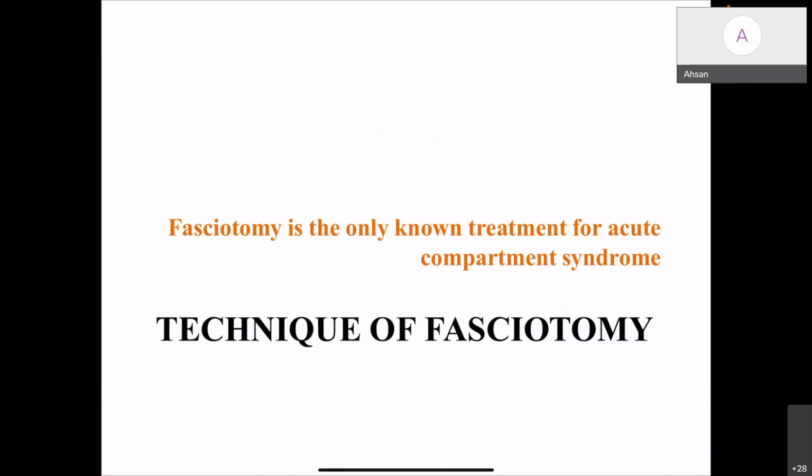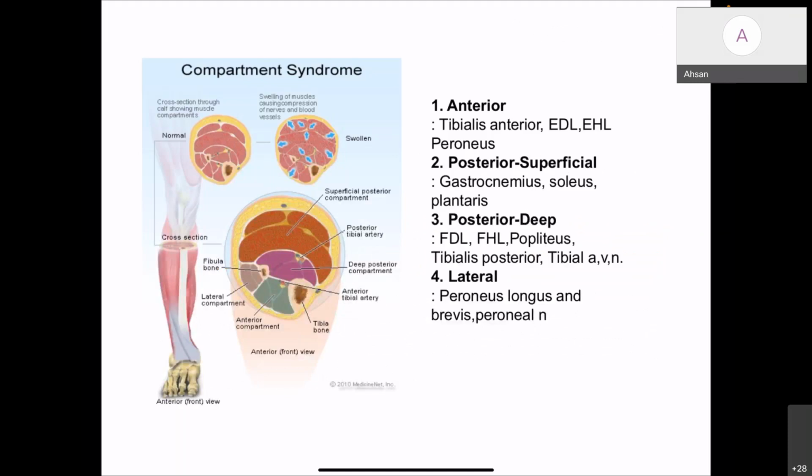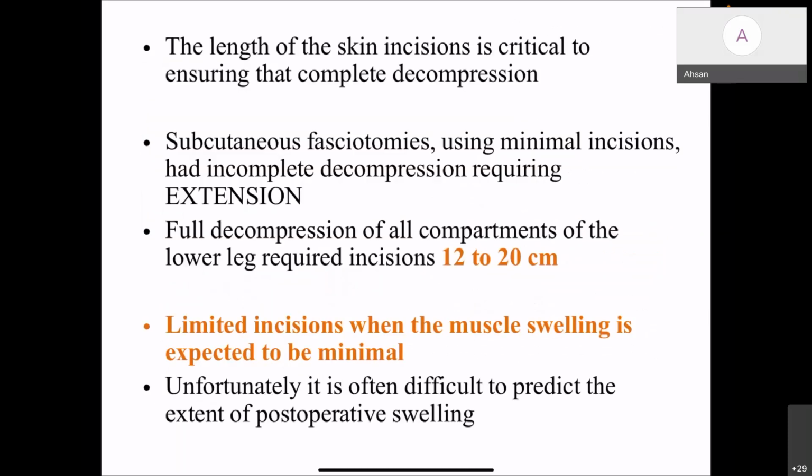So coming to the technique of fasciotomy, fasciotomy is the only treatment for acute compartment syndrome. For the lower leg, as we know, there are four anatomic compartments: anterior, lateral, superficial posterior, and deep posterior. The most commonly injured nerve in lower leg fasciotomy is the superficial peroneal nerve. Here are the compartments with the muscle groups in each compartment. The length of the skin incision is critical to ensuring complete decompression.